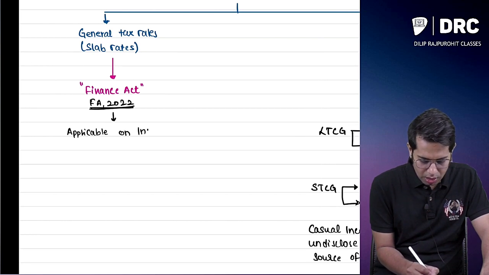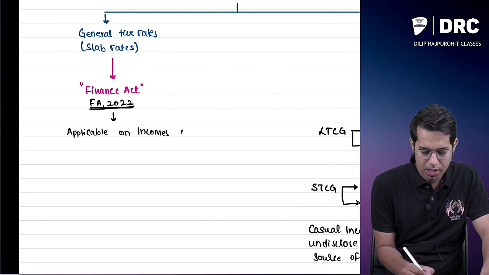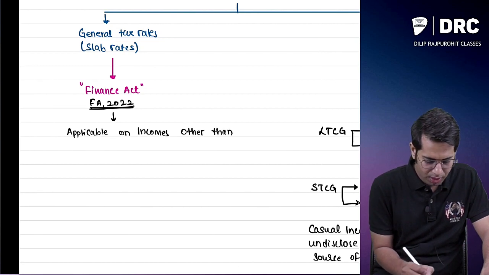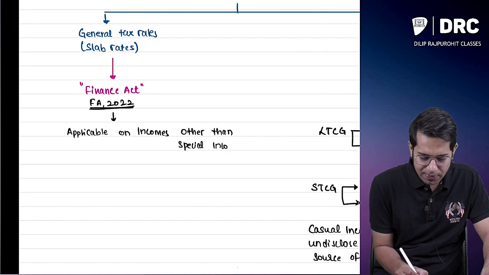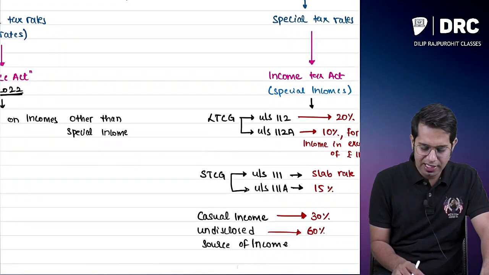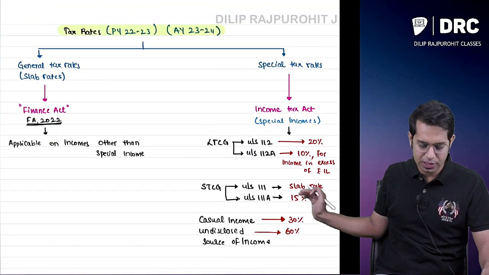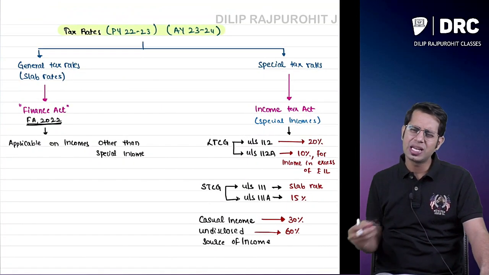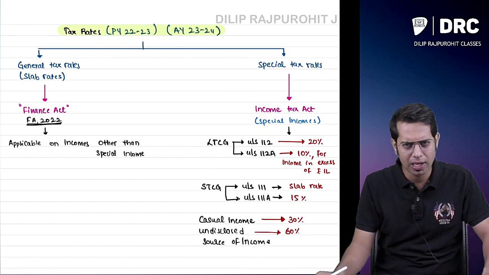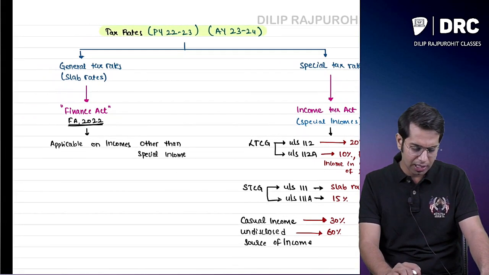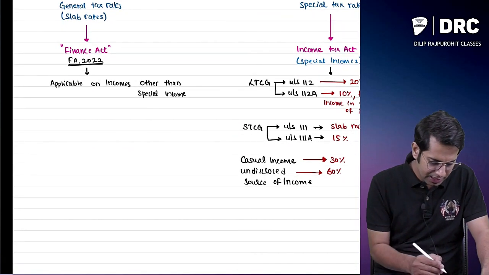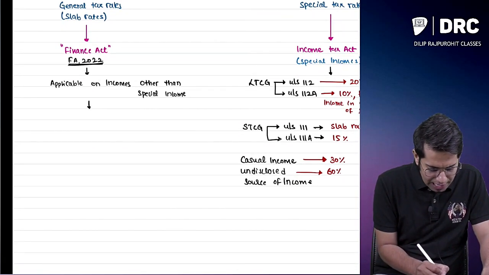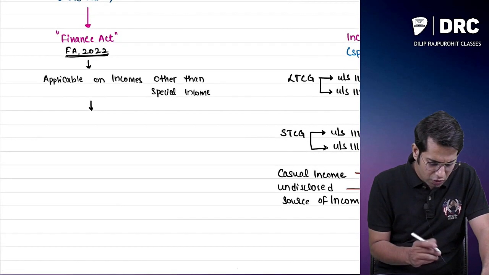other than special income. Except for this special income, whatever other type of income you are earning, the tax you have to pay is at normal rates or slab rates. Sir, which are these incomes? Can you give an example?